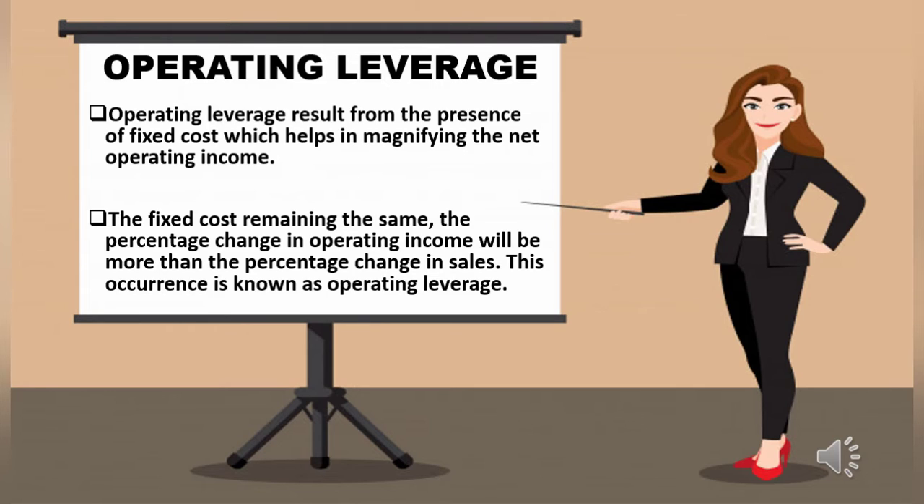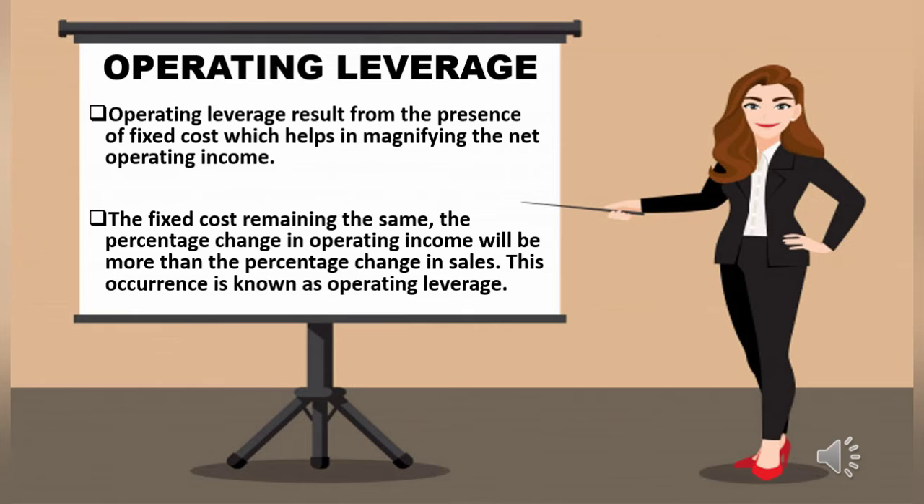Fixed cost remaining the same, the percentage change in operating income will be more than the percentage change in sales. This occurrence is known as operating leverage. This means the changes in sales are related to changes in revenue.